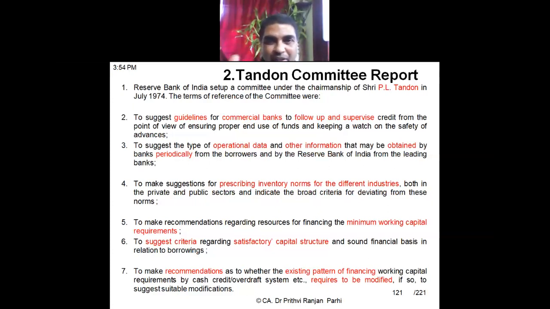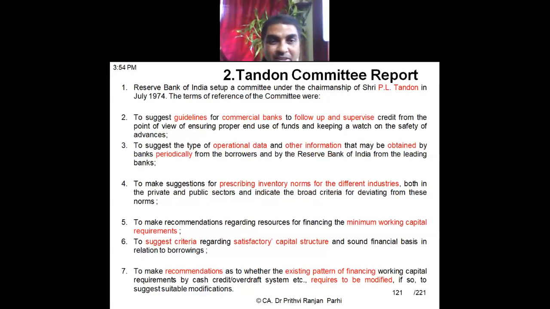This committee was formed with certain objectives. First of all, to suggest guidelines for commercial banks to follow up and supervise. Commercial banks are supposed to follow some guidelines, so this committee was formed to suggest guidelines so that the activities of the borrowers can be followed up or supervised.